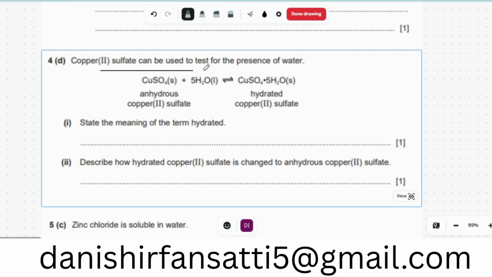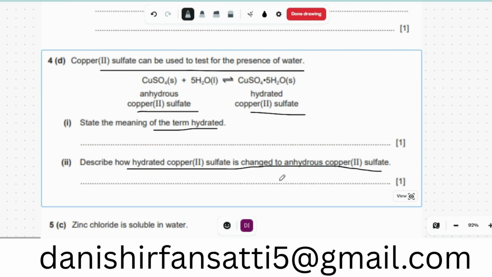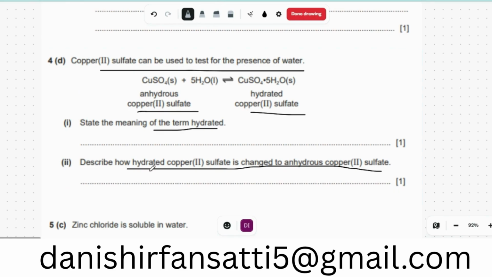Copper 2 sulfate can be used to test for the presence of water. CuSO4 plus 5H2O: that is anhydrous copper sulfate and hydrated copper sulfate. State the meaning of the term hydrated. Hydrated means that a substance is chemically combined with water. We have already done question number 3. Describe how hydrated copper sulfate is changed to anhydrous copper sulfate by heating. If we heat it, the water will move out, so the answer is heat. You will get a mark for that.